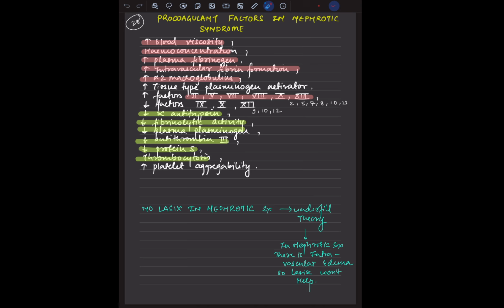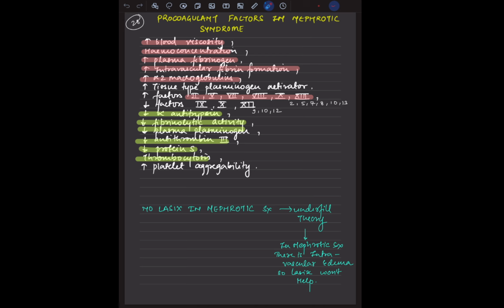Factors 9, 10 and 12 are decreased, and factors 2, 5, 7, 8, 10, 13 are increased. There is a decrease in alpha antitrypsin, decrease in fibrinolytic activity, decrease in plasminogen, decrease in antithrombin 3, protein S is decreased, and there is thrombocytosis. Remember all of these, because this is an MCQ. You have no other alternative, you have to remember this.